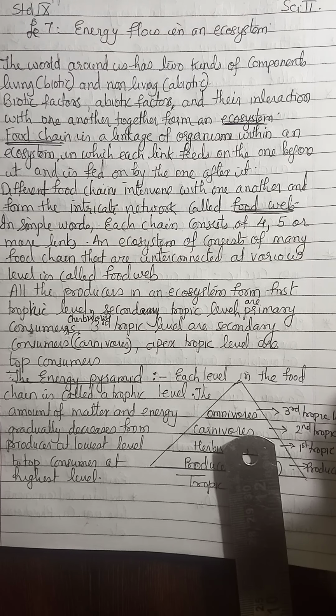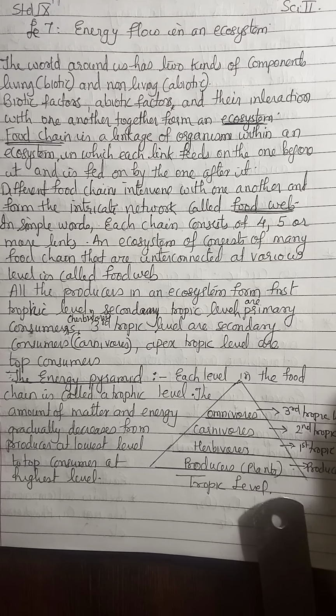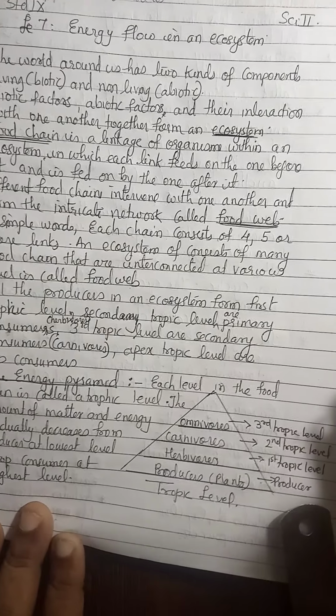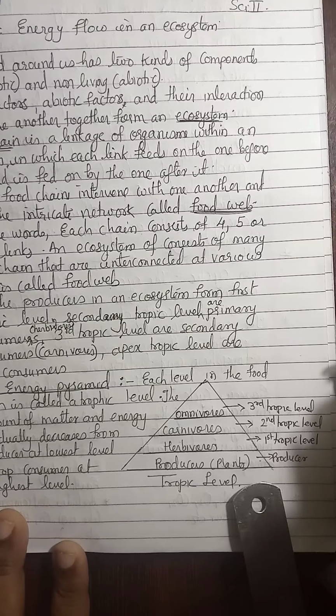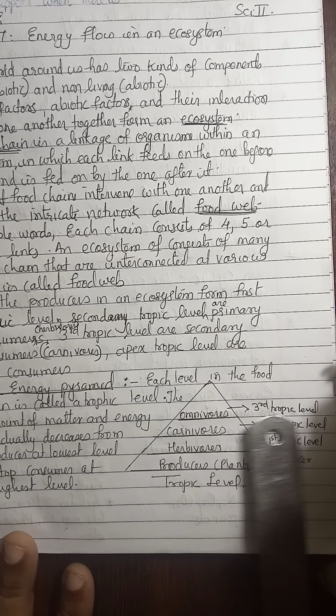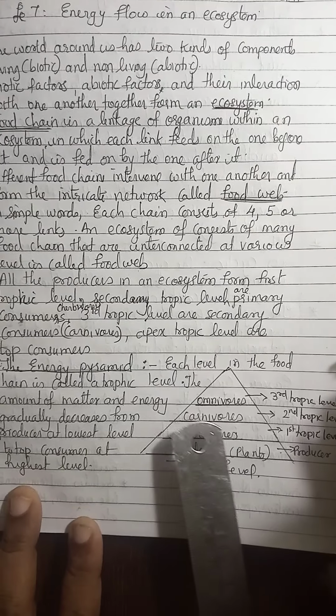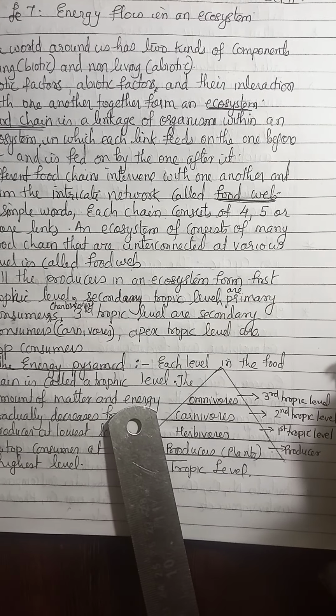Here a diagram is there with the help of which this is explained. You can see producers, which are plants. Then herbivores at the first trophic level, carnivores at the second trophic level, omnivores at the third trophic level. Likewise, this is called the trophic level, or we also call it the energy pyramid level.